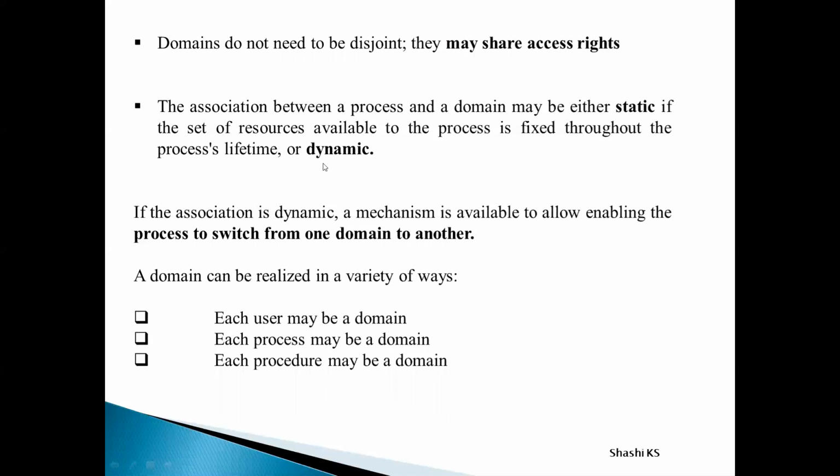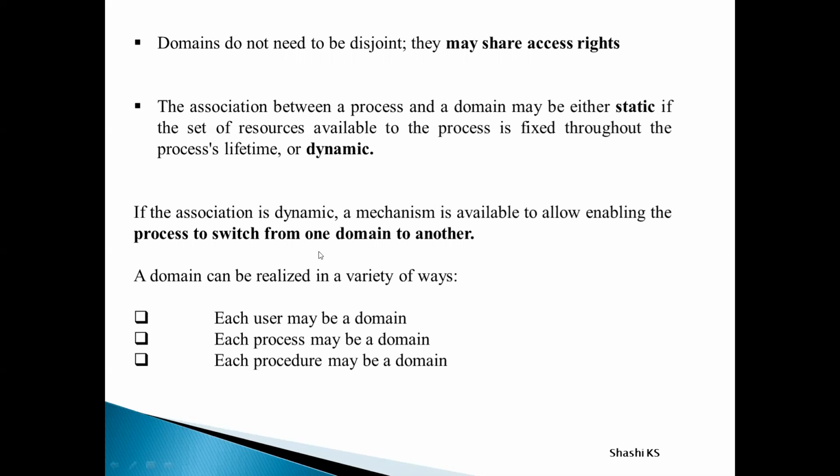Now just always remember the second one, dynamic association, because it's going to carry on through our next topics. Dynamic association is nothing but the set of resources accessed and used by the process changing throughout the lifetime of the process. That is called dynamic association between a process and its domain. So dynamic association means that the process is going to use different resources at different points of its lifetime. That means resources are going to define the domains here, right? So the process is going to switch from one domain to another if the association is dynamic.